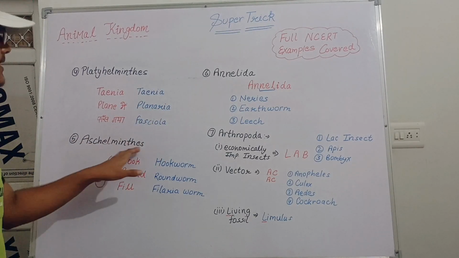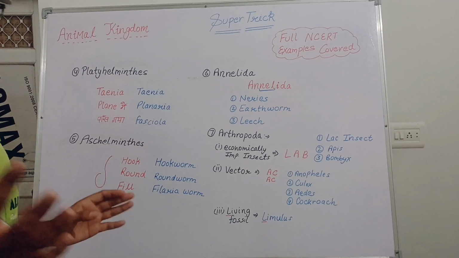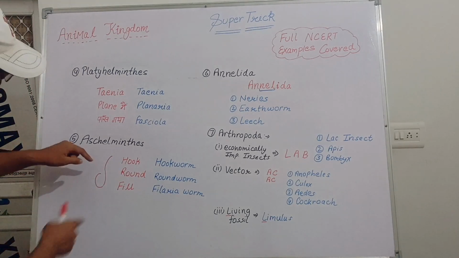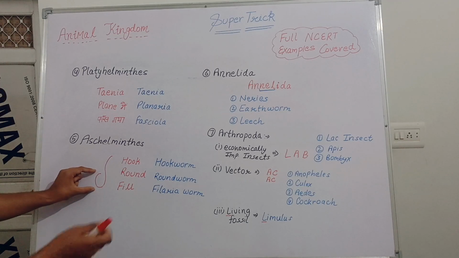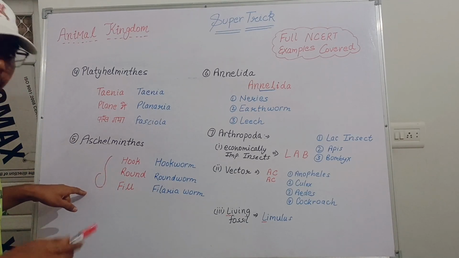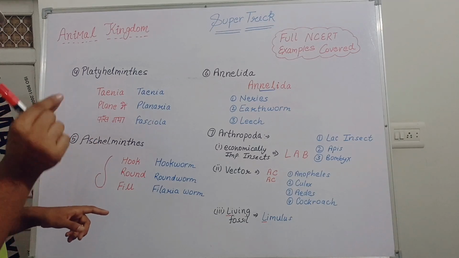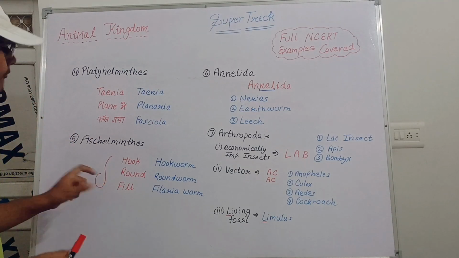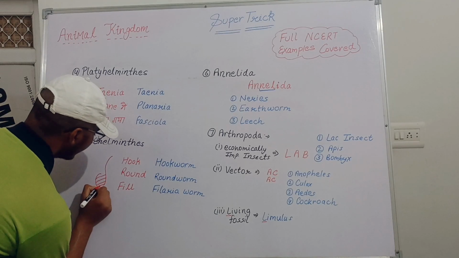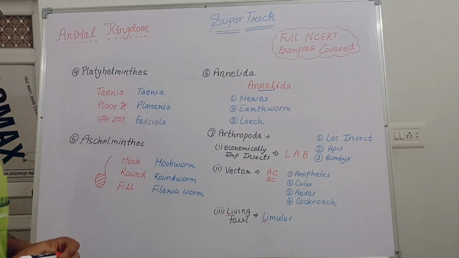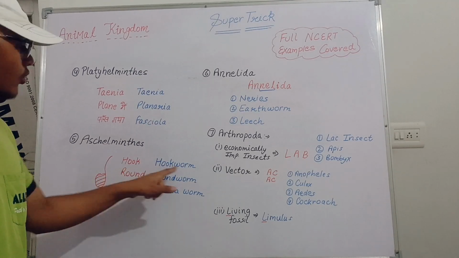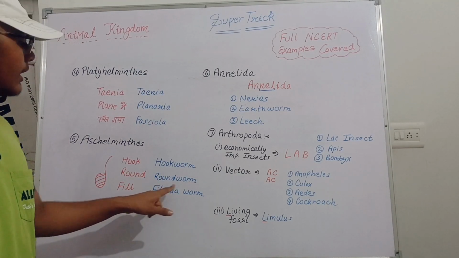Next, moving toward the Aschelminthes. In the NCERT there is a diagram given of a roundworm, and it looks like this. Here you can see this round-shaped hook, and if we fill it, then this is our trick. So let's fill it up. We have completely filled this hook of the roundworm. So hook for hookworm, round for roundworm, fill for filarial worm.